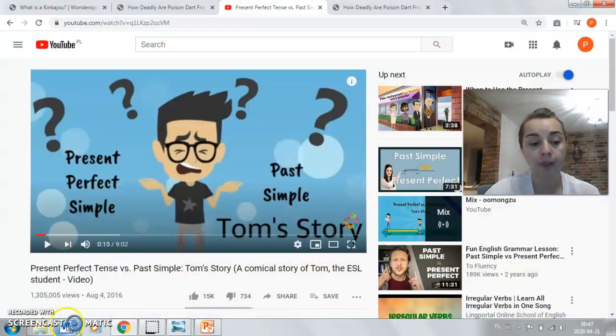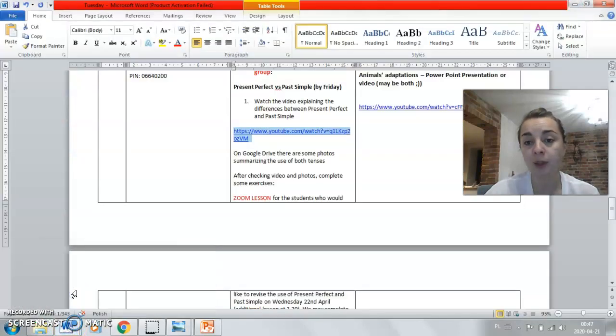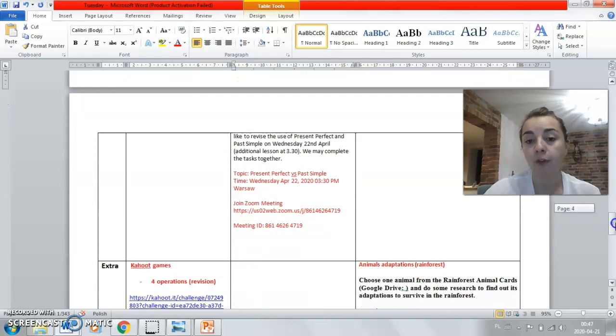What's more, if we talk about those two tenses, there will be an online meeting, the extra one, not our obligatory meeting, but the extra one on Wednesday at 3:30 in the afternoon. So all of you who would like to meet with me and discuss present perfect and past simple and their use, when to use the proper tense, we are having an extra Zoom lesson. Okay, Wednesday 3:30. Everything's written in the planner as well.